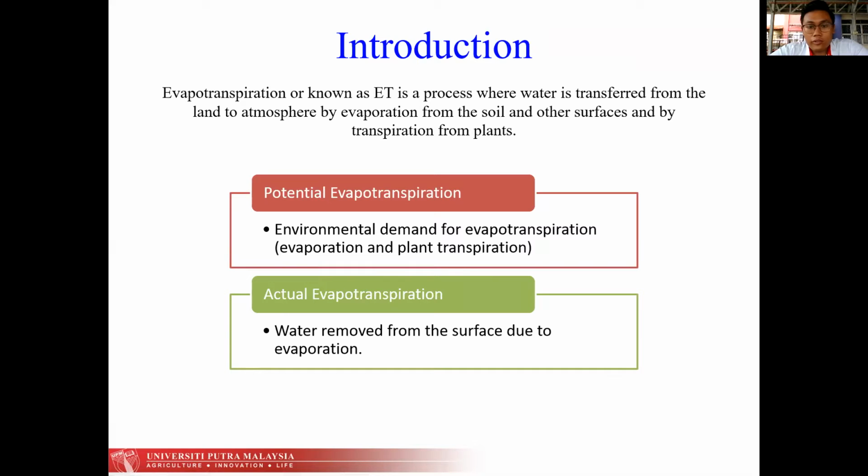For a better understanding, PET is the rate of transpiration from green grass or short crop that shades the ground, of uniform height. That is what I will estimate throughout my study.